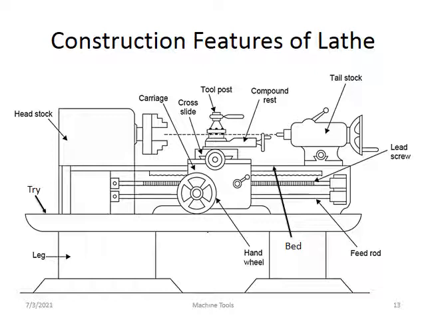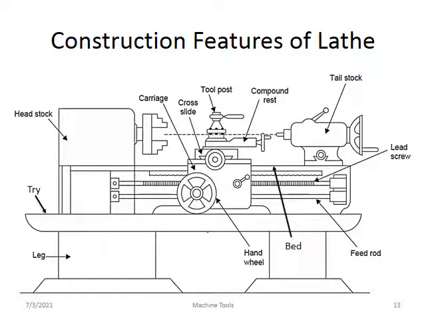Suppose you take a normal engine lathe or center lathe. The construction features of the lathe are very important. Nowadays it is used almost everywhere in workshops and industries. So you can see the important parts. There are two legs, left and right. These are the two beds, mounted on the ground.